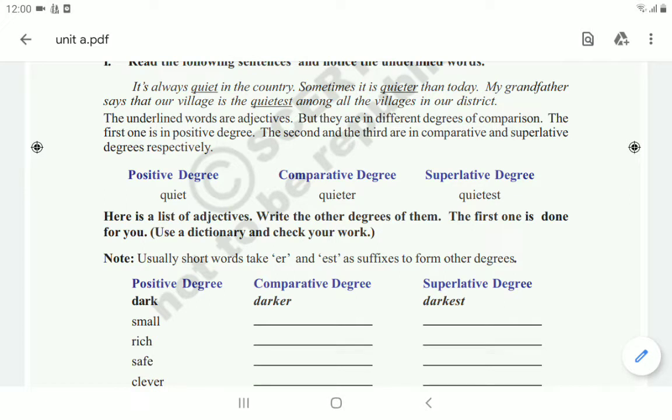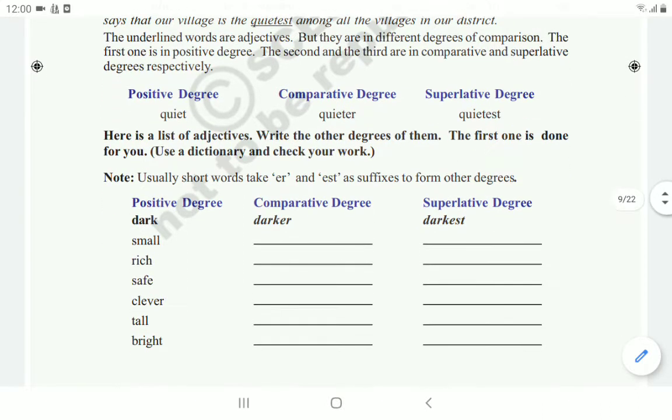So here is a list of adjectives. Write the other degrees of them. The first one is done for you. So here they are given some words children. For these adjectives they are already given the positive degree. So the remaining two we have to write ourselves.